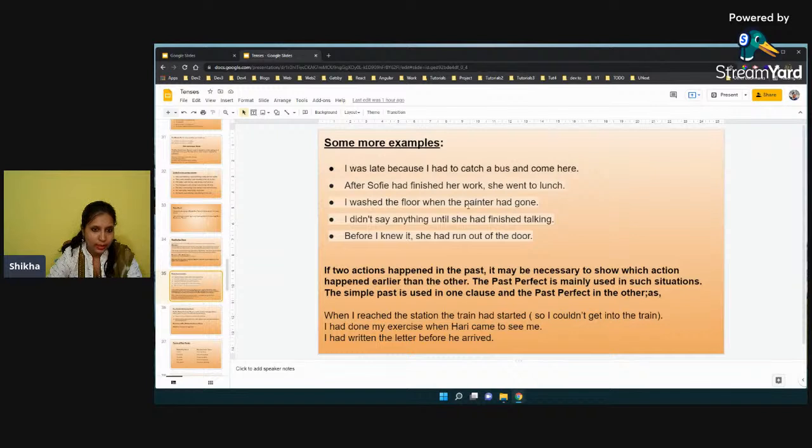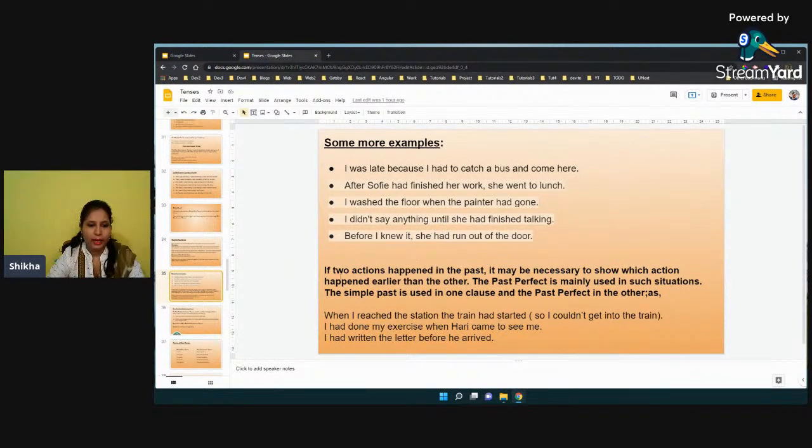Okay, so we are understanding which action happened first and which action happened next, right? I didn't say anything until she had finished talking. So first she finished talking, and then I started talking to her, right? Before I knew it, she had run out of the door. So she had already run out of the door when I came to know about the incident or any information, right?